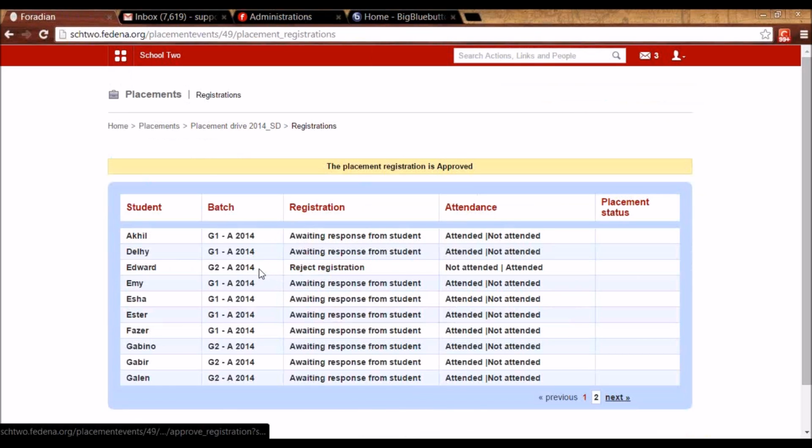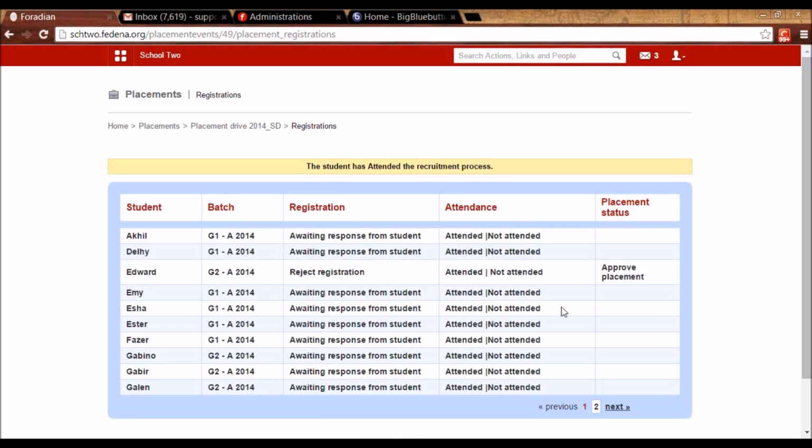When you approve it, since today was the placement that I've set, you will see this link here of attended against the student. So let's say this Edward student has attended this placement. So I can click on it. And now when I've marked him attended, I can either approve his placement or reject it.